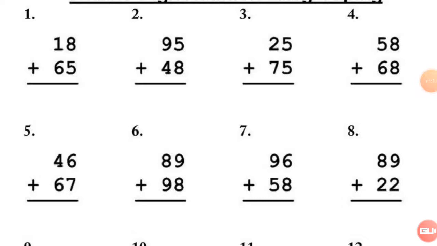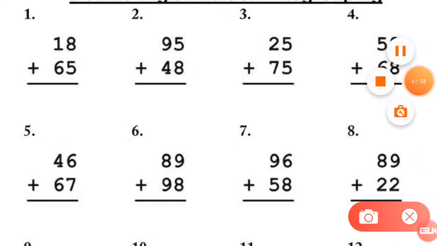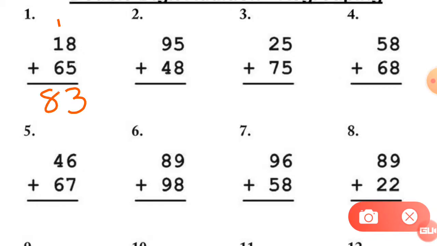Okay. Now here you can see number 1, 8 plus 5. So how much is 8 plus 5? 8 plus 5 is equal to 13 here. So in the 13, 3 is at the ones place and 1 will go as a carry forwarded. Now 6 plus 1, you have to add this number in the tens column. So 6 plus 1, 7 plus 1, 8. So here is the answer, 83.